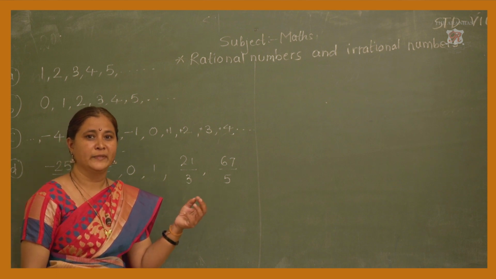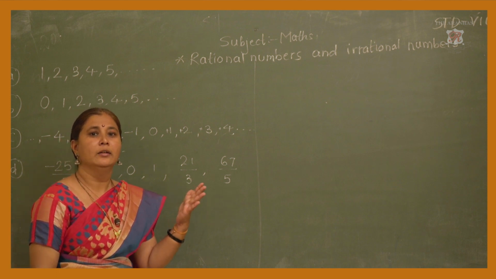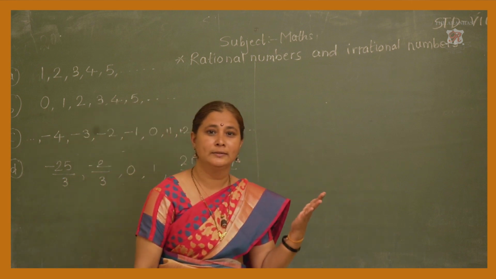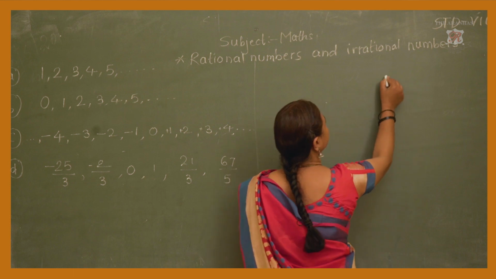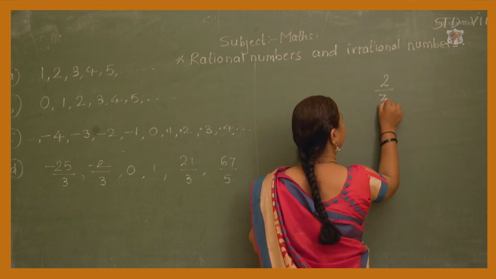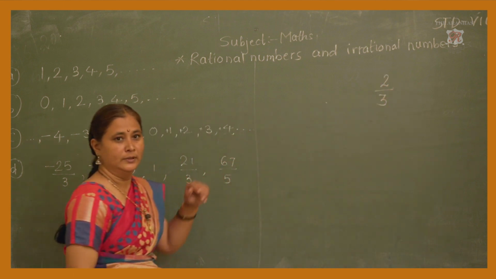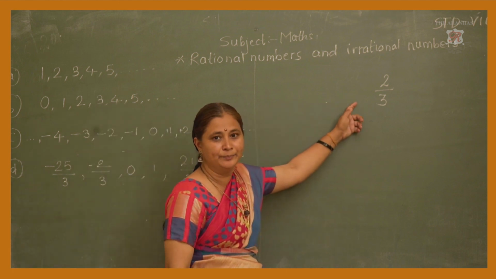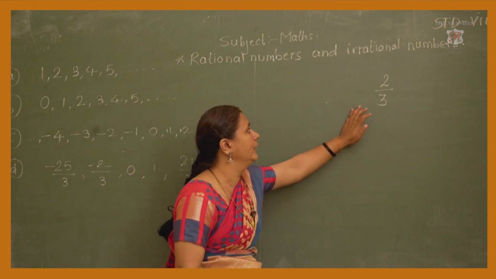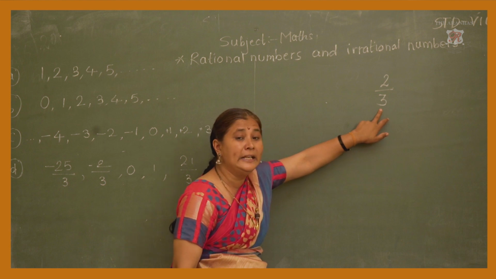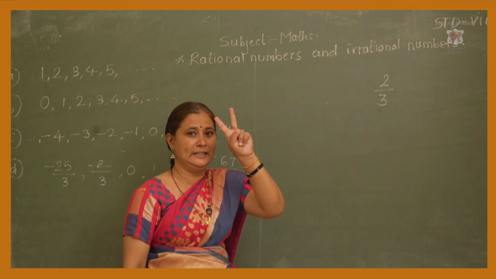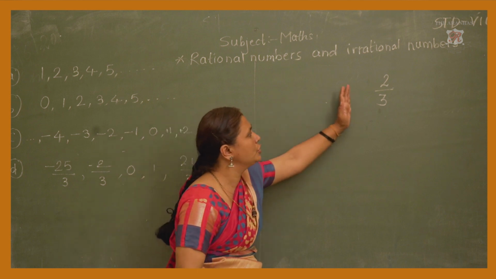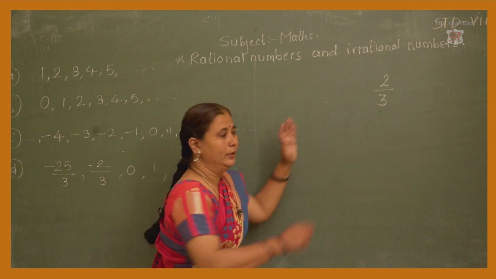Think. Yes, when you are saying proper fraction, now observe this here, 2 upon 3. This is a fraction, isn't it? In this fraction 2 upon 3, out of 3 equal parts, we are taking 2 parts. If we want to show this with a diagram, now observe this.